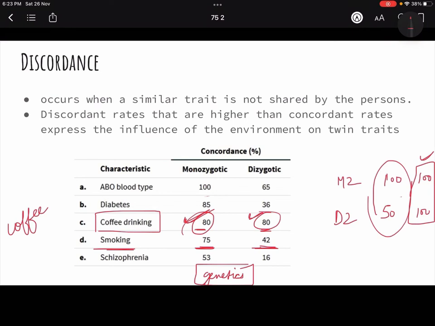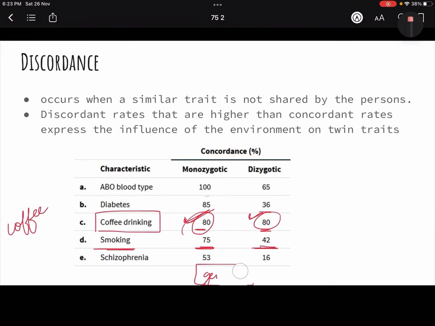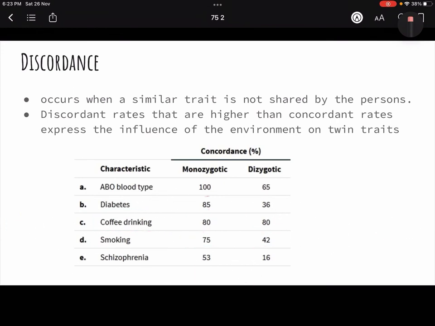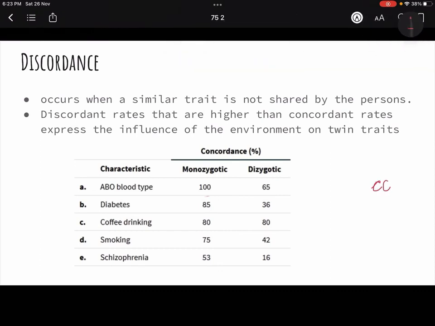ठीक है? Now, as I have told you, even in the case of monozygotic twins, we can't assume that 100% of the environment is the same, right? Even their common environment is different. So anything which shows 100% shows absolutely identical behavior, and anything below 100% shows behavior that might be different from each other.